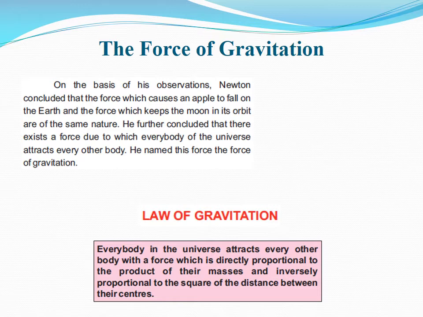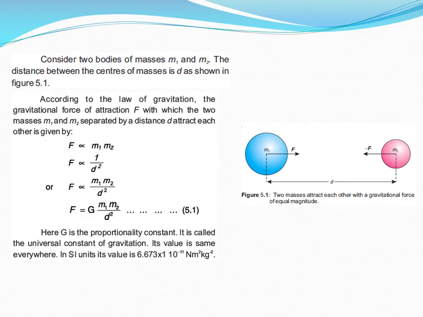What is it? Every body in this universe attracts every other body with a force which is directly proportional to the product of their masses and inversely proportional to the square of the distance between their centers. Consider two bodies of mass m1 and m2. The distance between the centers of masses is d, as shown in figure 5.1.